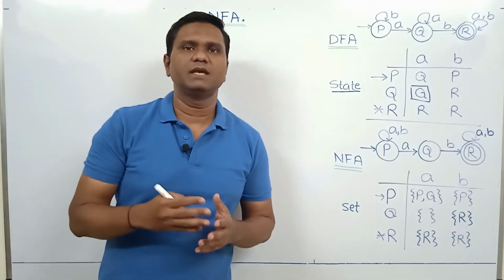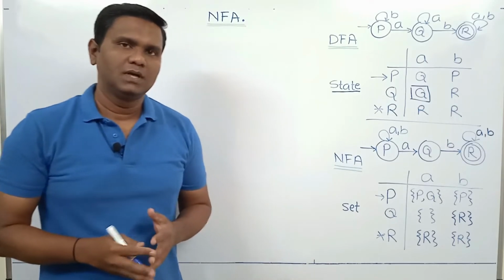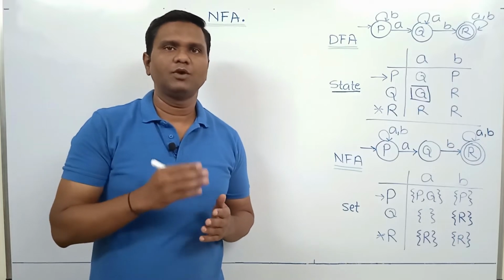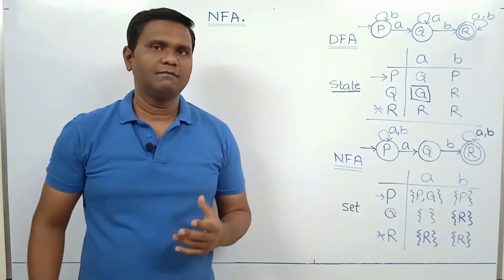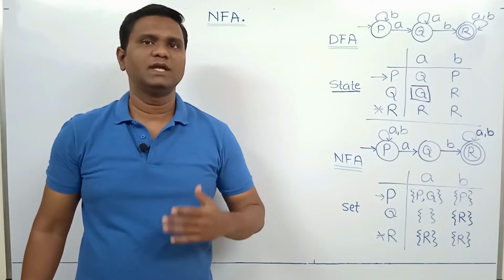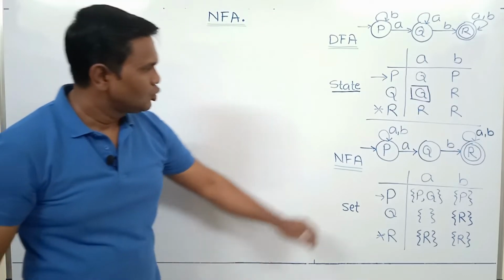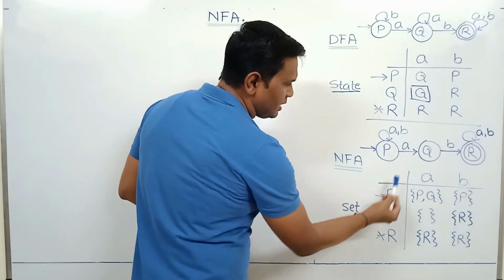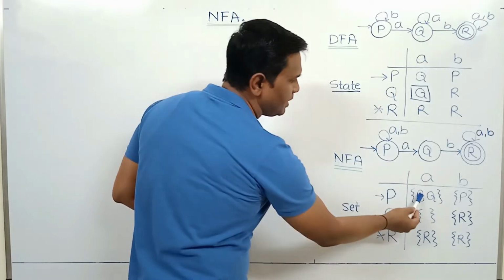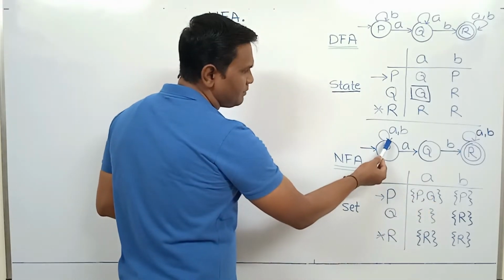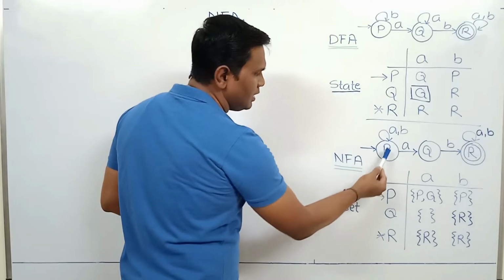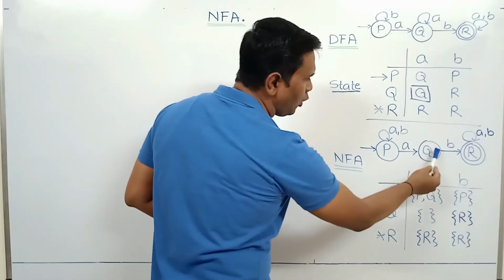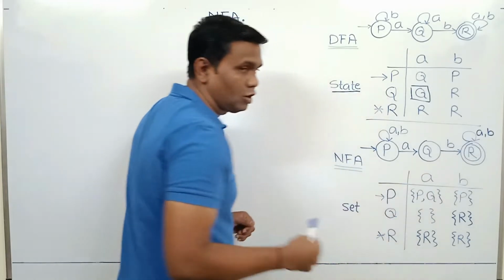But if we consider NFA, then NFA is capable of handling non-determinism. While processing a string, if NFA is in a state, then for a particular input symbol, NFA can have 0 or 1 or more than one possible next states. In this example of NFA, while in P, if A comes, then the next state can be P or Q. P on A goes to P, P on A goes to Q. If we consider state Q, then Q on B goes to R. But what about A?